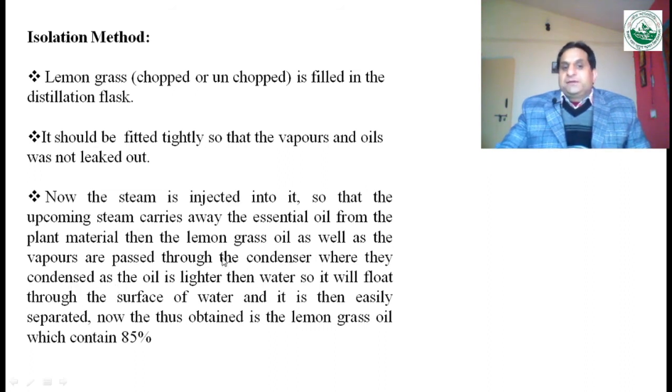As we know, the oil is lighter than water, so the essential oil, this citral, will float on the surface of the water, and from there it can easily be separated out. The oil which we obtain in this way consists of about 85% citral.